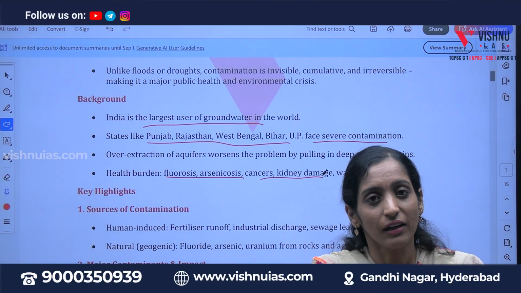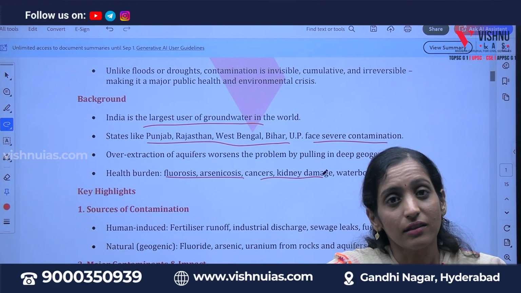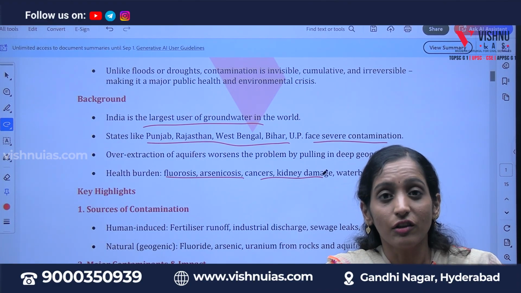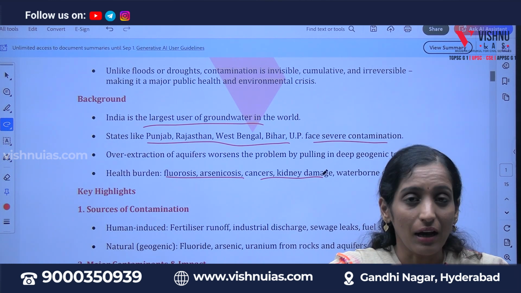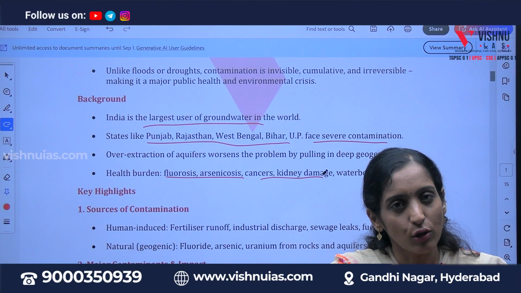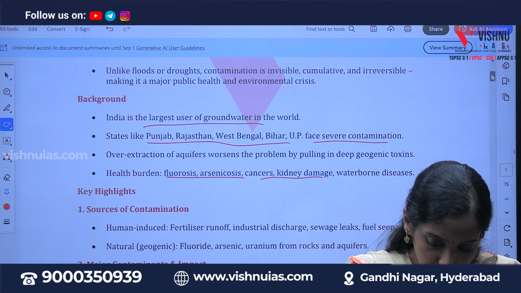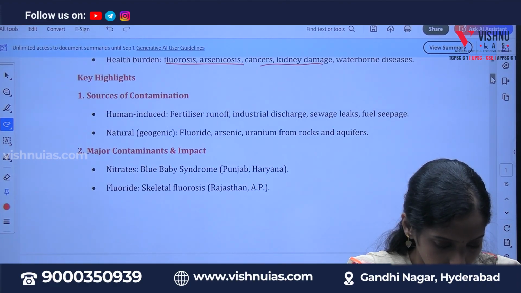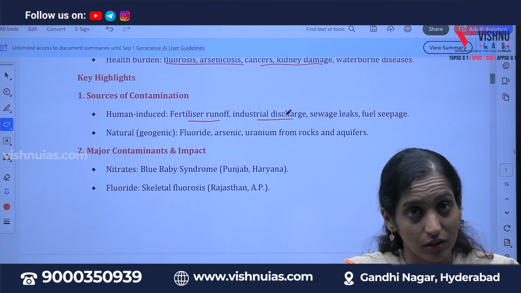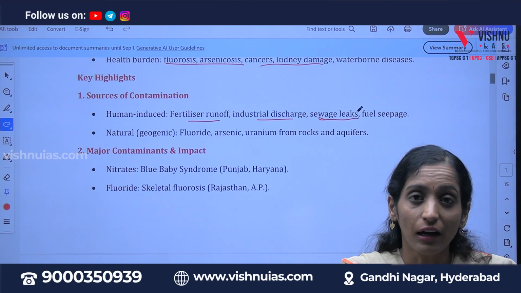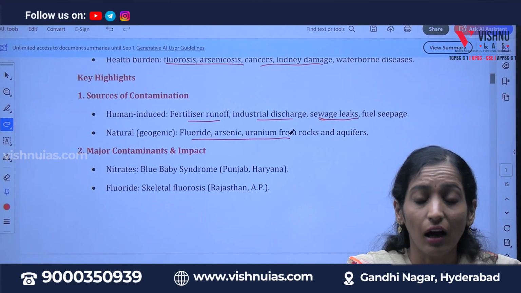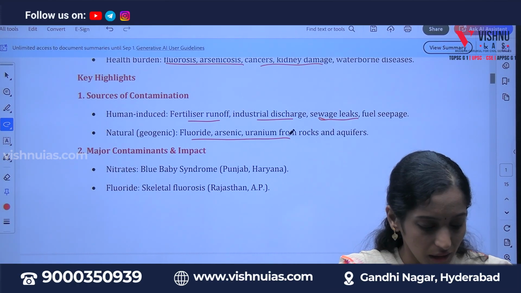In Rajasthan in particular, there is a train which travels from Rajasthan to Delhi, which carries passengers who are all suffering from cancer. That's because of the contamination of the groundwater. The sources of contamination are fertilizers, industrial discharge, sewage leakage and fuel seepage. Natural contaminating agents include fluoride, arsenic and uranium.